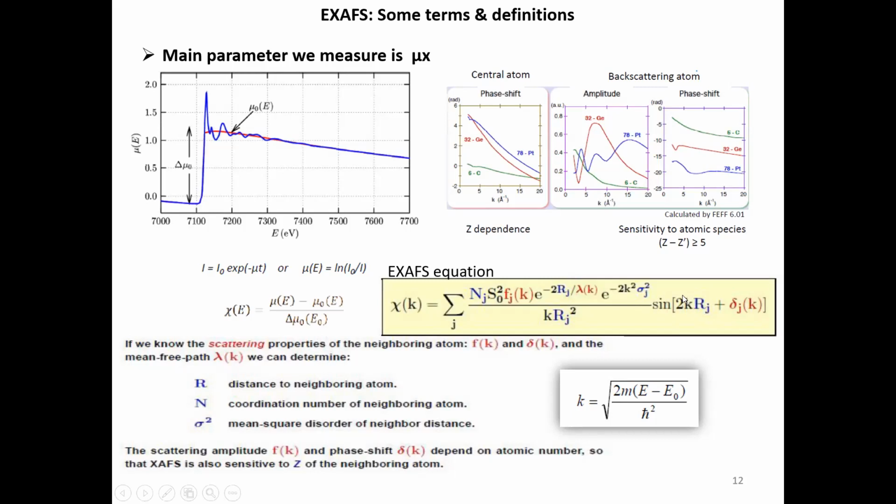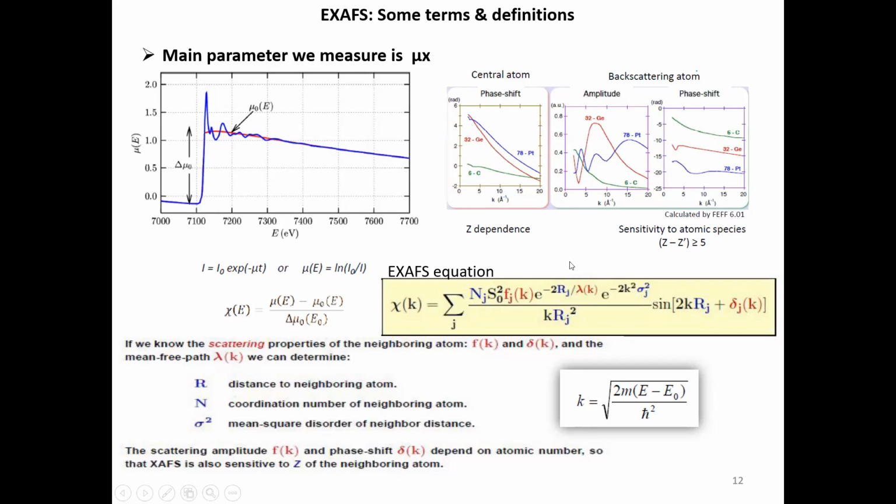So this is the phase shift due to the central atom, and you can see how it is sensitive if you plot the k versus the phase shift, which is in radian. For example, this is carbon. Now carbon is at the bottom, and this is expected because carbon has very few electrons, so it is weak scattering. Then you see the germanium, it is higher, and if you go further to platinum, it is further higher. So depending upon the central atom, this phase shift will be changing.